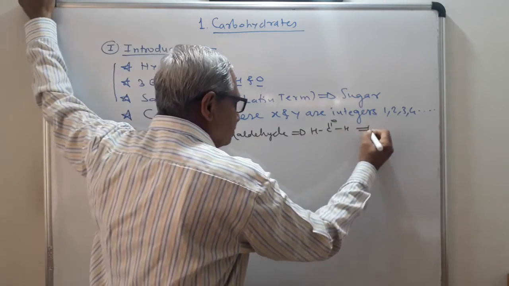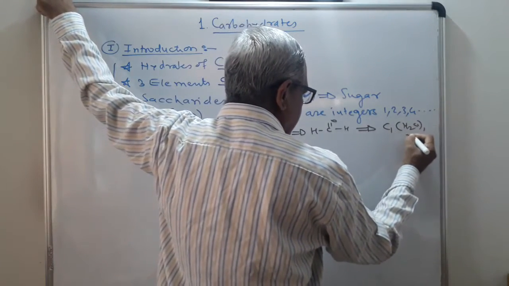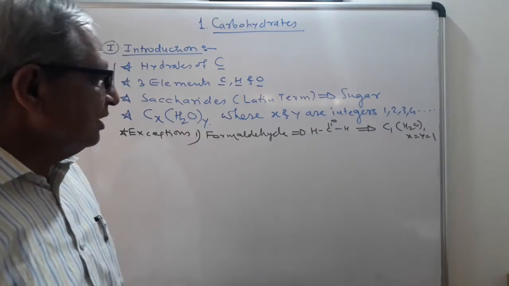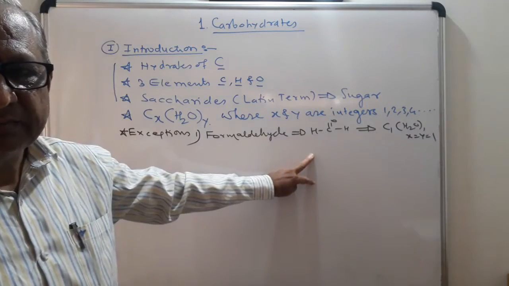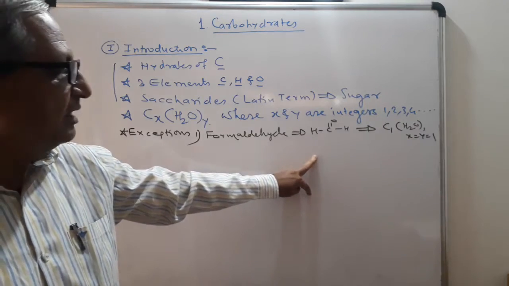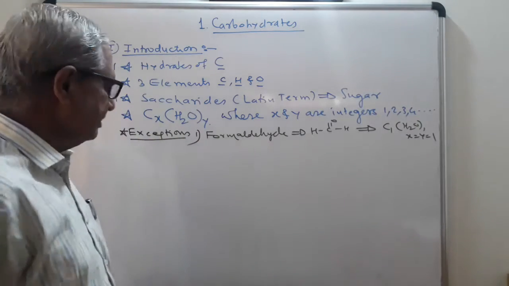So this can be also represented as C1H2O1. So x is equal to y is equal to 1 here. So it is not a carbohydrate. It is an aldehyde, methanal or formaldehyde. So this is an exception to the carbohydrate.